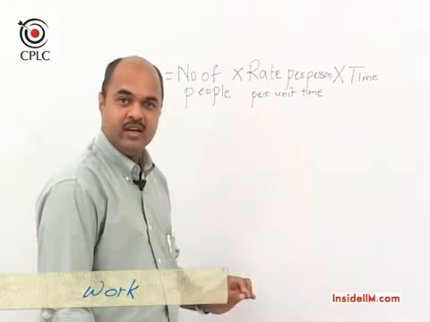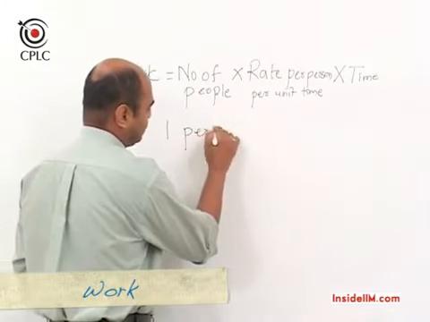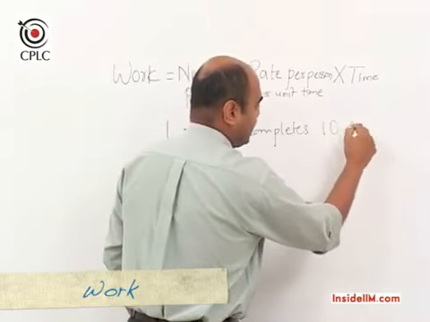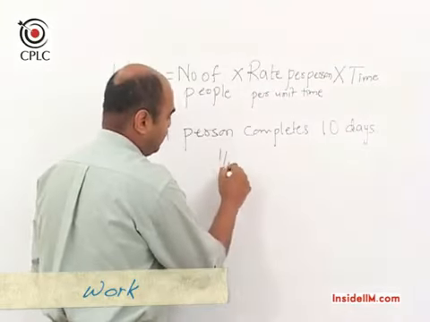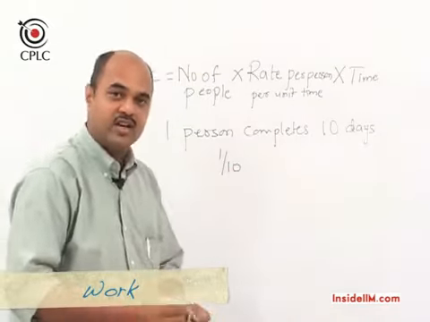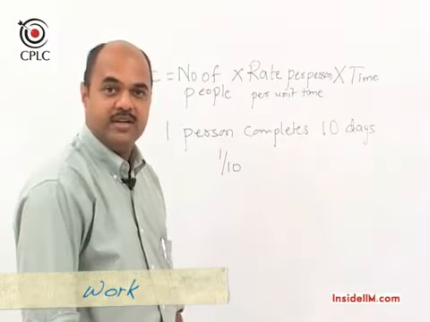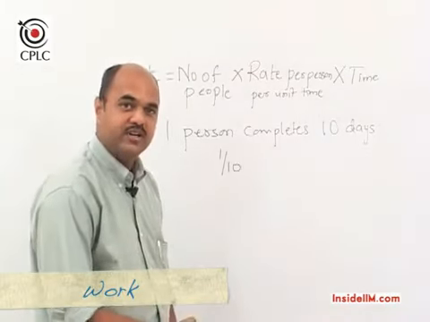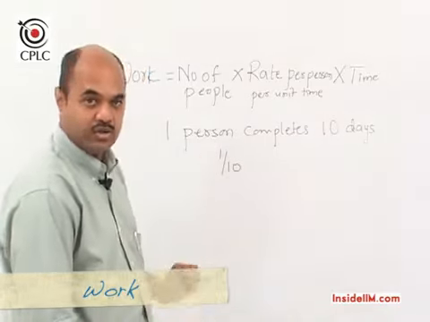So now suppose there is only one person, and if we say that one person can complete a piece of work in 10 days, then how much is the work done per day? It would be 1 by 10. So work done per day is 1 by 10, and on the other hand, if you are told that work done by a person on a daily basis is 3 by 5, then in how many days will the work be completed? It would be 5 by 3 days. So we are just playing around with reciprocals out here.